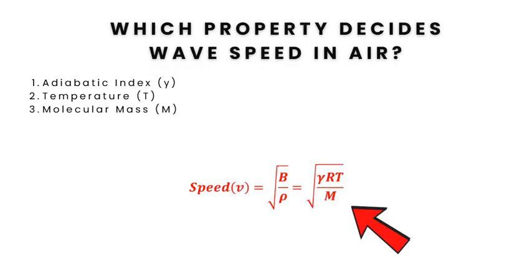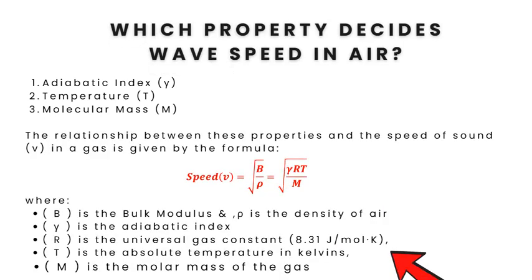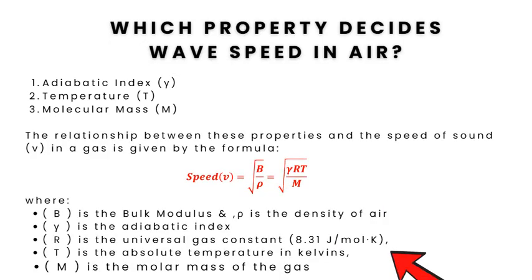The relationship between these properties and the speed of sound in a gas is given by the formula V equal to square root of gamma RT by M, where gamma is the adiabatic index, R is the universal gas constant, T is the absolute temperature, and M is the molar mass of the gas.